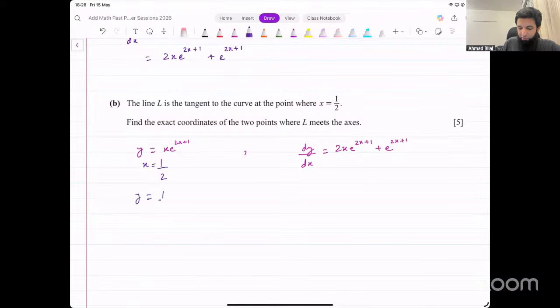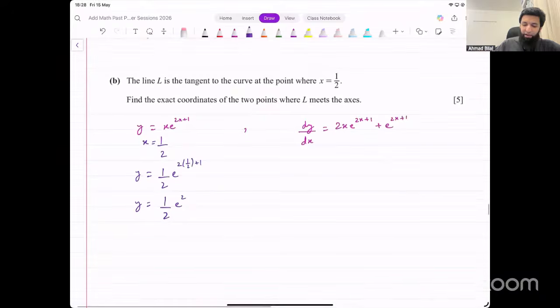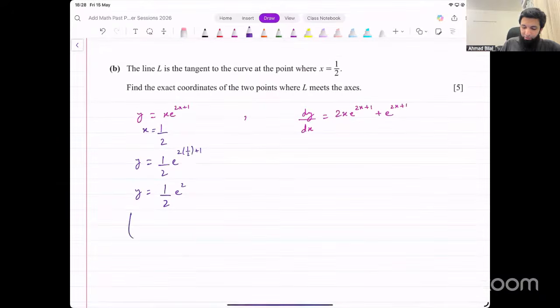y equals 1 over 2 into e raised to power 2 into 1 over 2 plus 1. Simplify this and that gives you 1 over 2 into e raised to power 1 plus 1, which is 2. 1 over 2 e squared. This is what the y value turns out to be. So you have a point now where x is 1 over 2 and y is 1 over 2 e squared. They want an exact answer, right?